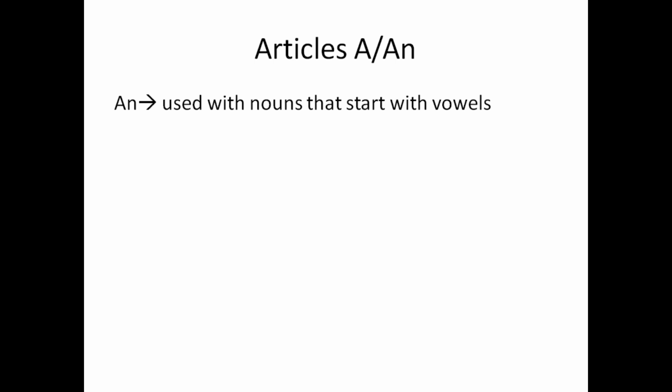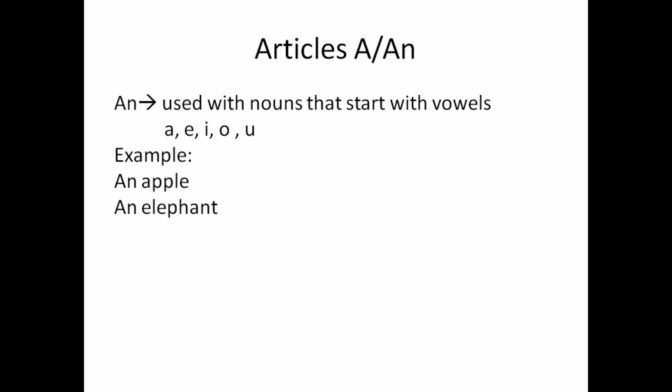The article an is used with nouns that start with vowels like a, e, i, o, u. Let us see with the help of a couple of examples: an apple, an elephant, an ice cream, an orange, an umbrella. A, E, I, O, U. Before these vowels we can use the article an.